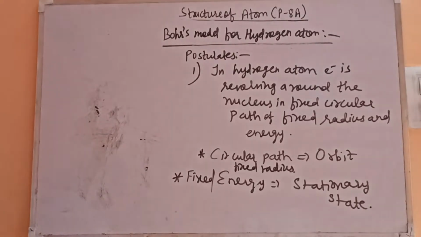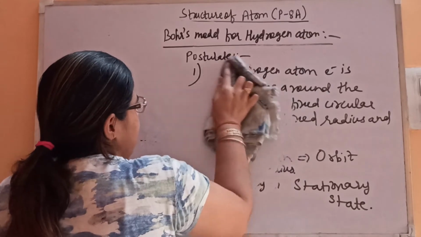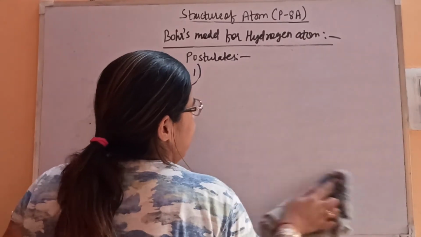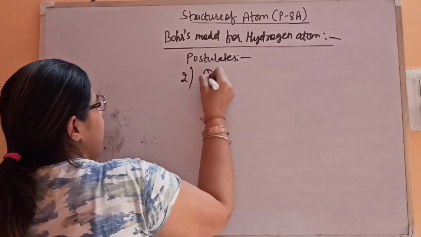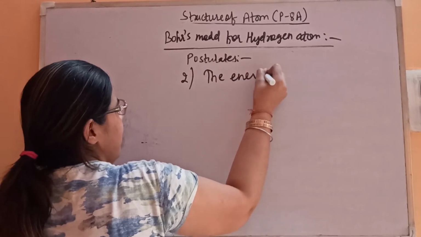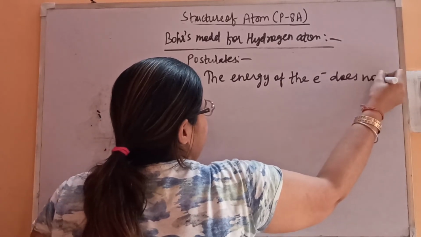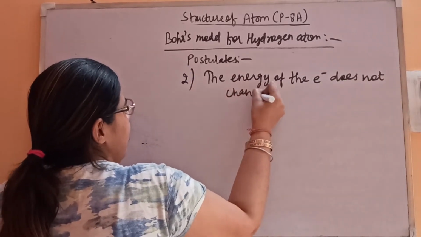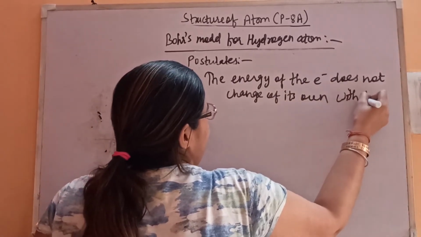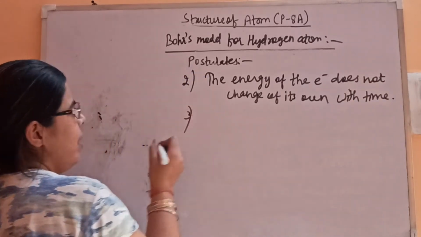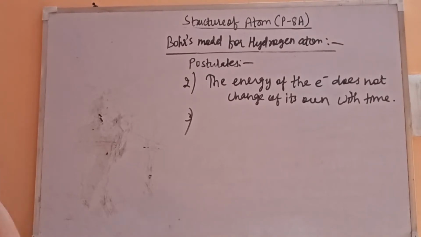Now let's move to the second one. The energy of the electron does not change of its own with time. This is the second postulate, that the energy of the electron does not change of its own with time. Fine. Then let's see the third one.